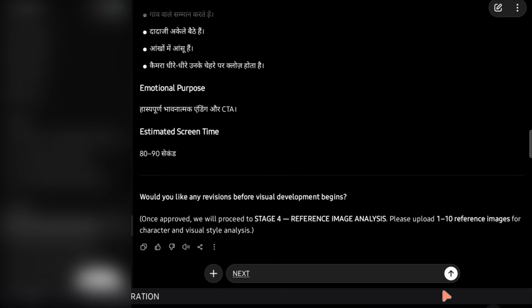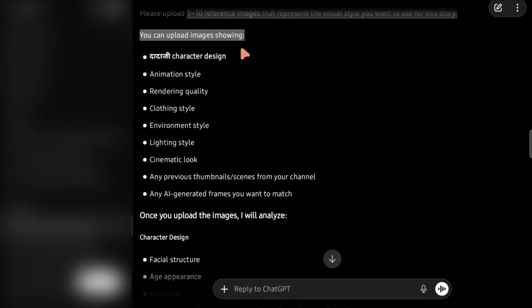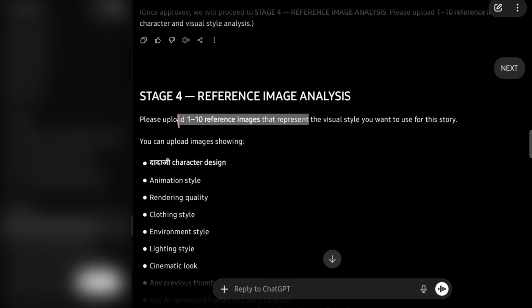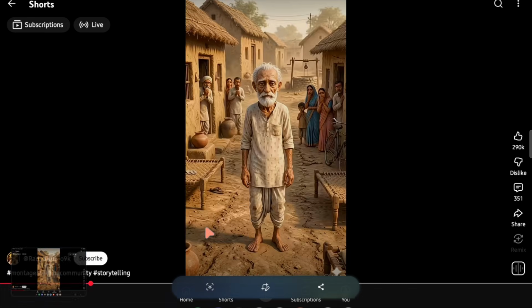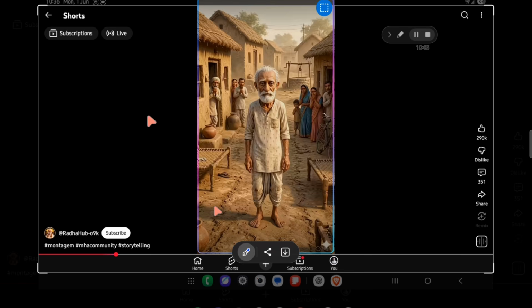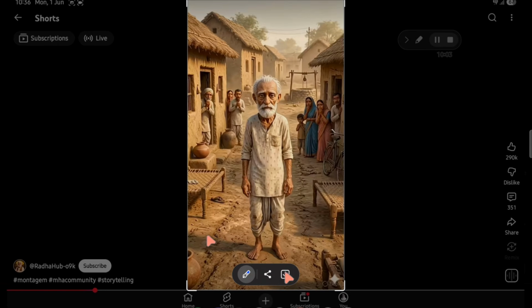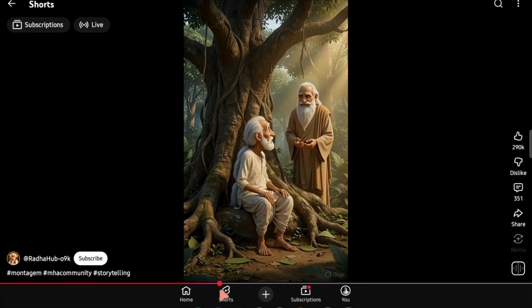As soon as you type Next, ChatGPT will ask you to provide 1 to 10 reference images from the original channel. Now go back to the source channel. Open one of the videos and take screenshots from it. After taking the screenshots, make sure to crop them properly. You can take multiple screenshots from different scenes. Usually, 3 screenshots are more than enough.